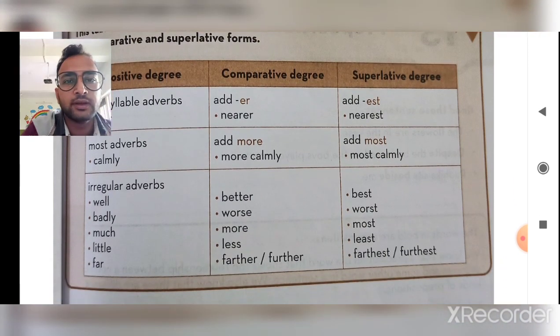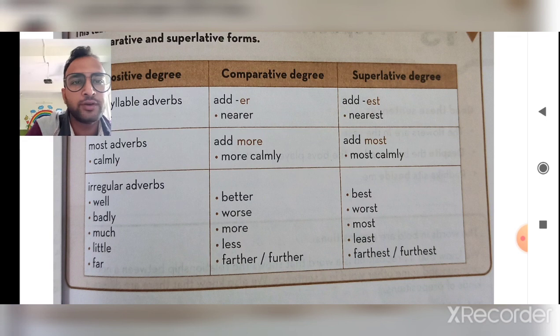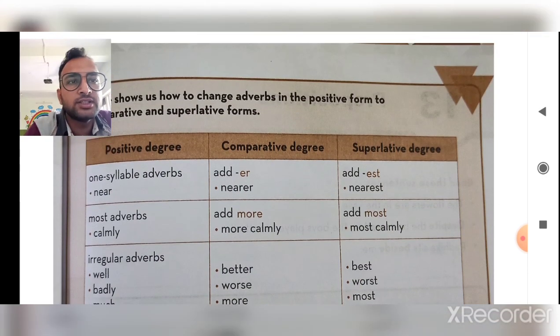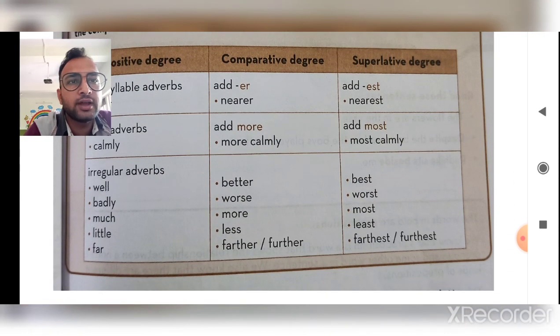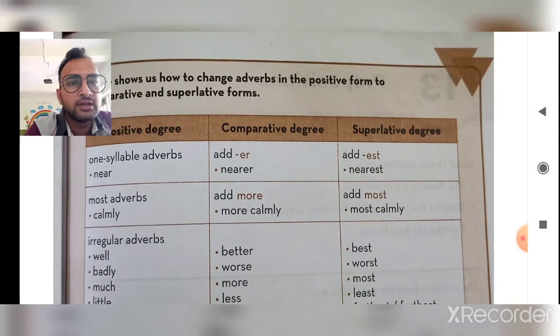Irregular adverbs: well, badly, much, little, far. Well becomes better, badly becomes worse, much becomes more, little becomes less, far becomes farther or further. And in the superlative: well to best, badly to worst, much to most, little to least, far to farthest. So these are the basic three forms in which we can change a positive form to comparative and superlative degree.